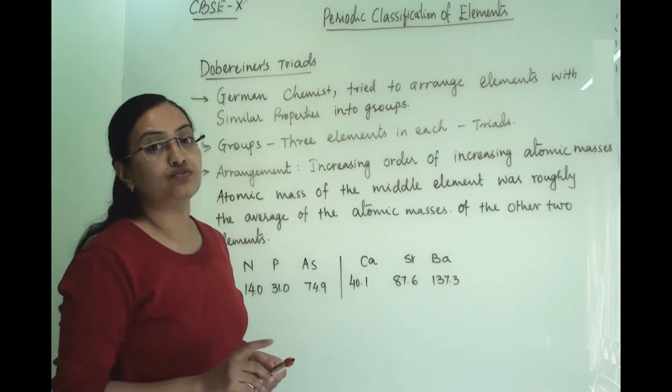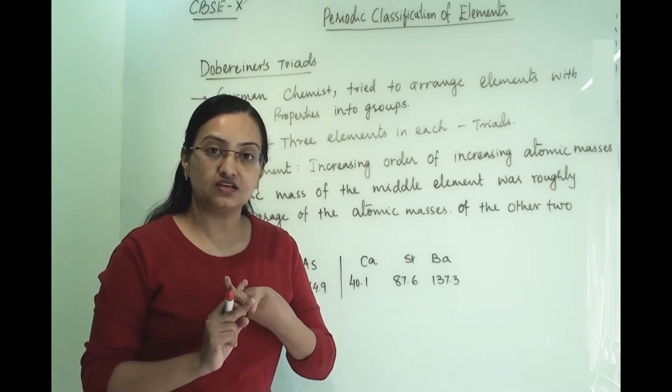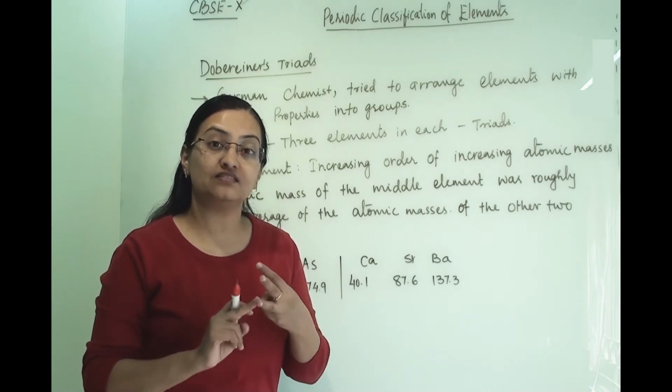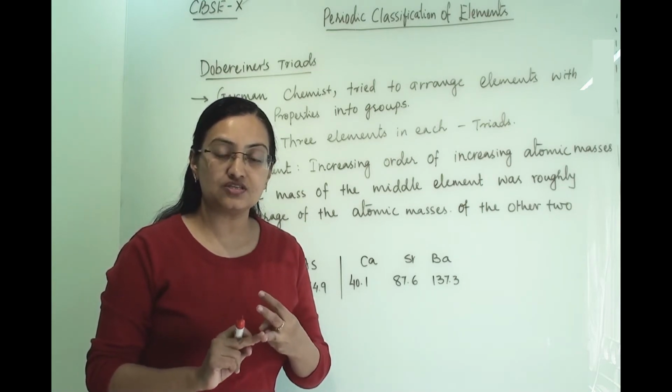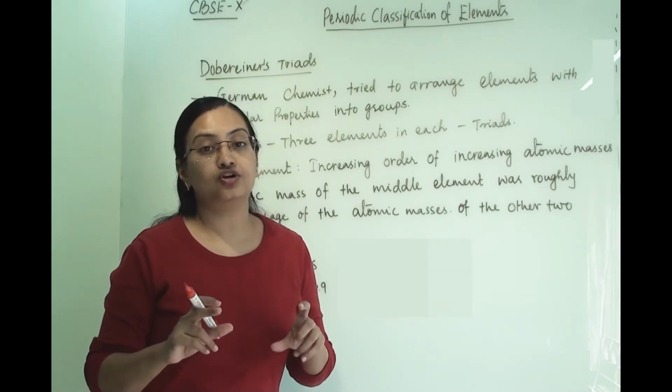In this you have to study three things. First, how they have arranged the elements. Second, the concept behind their arrangement. And third, what are the limitations of their arrangement, whatever arrangement they have given for the periodic table.